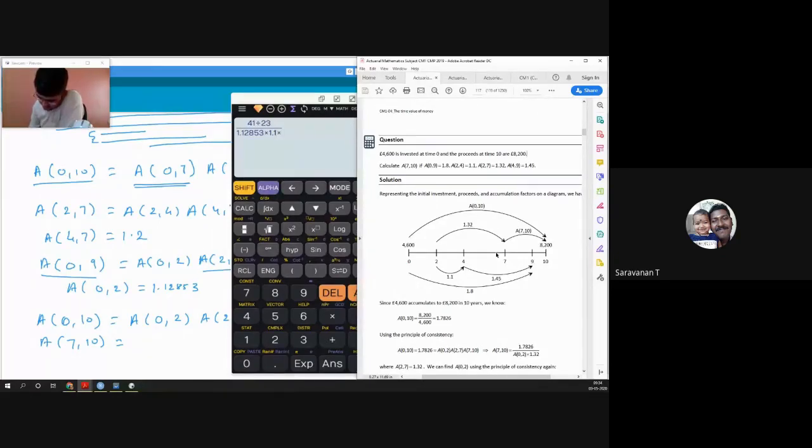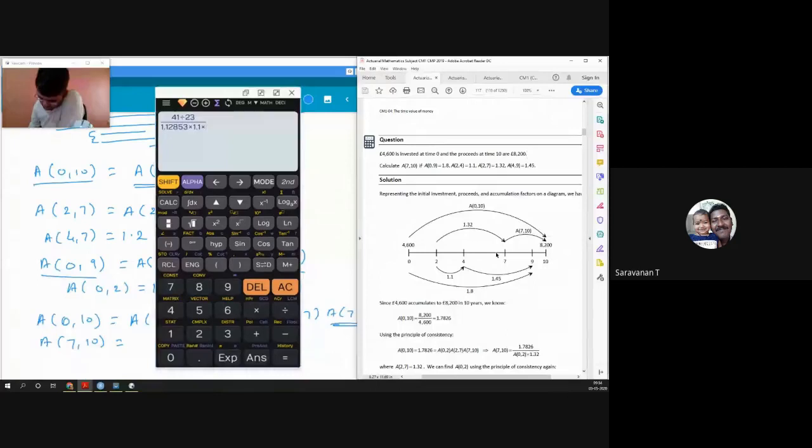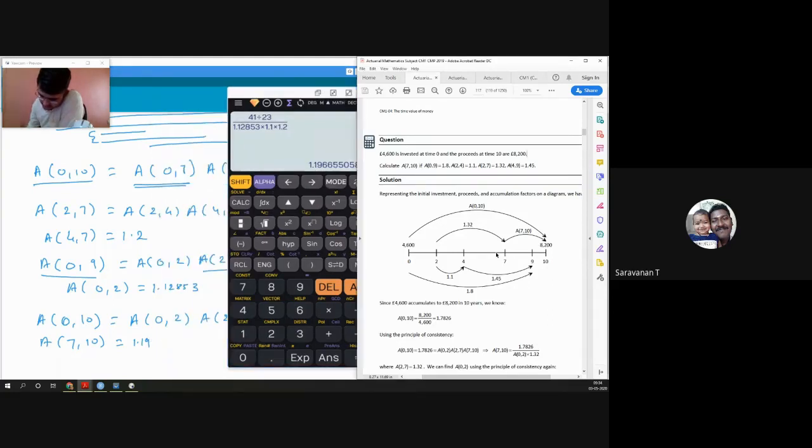Then 4 to 7 was 1.2. And that gives us 0 to 7 as 1.19665. So my final answer will be 1.197, at least 4 significant numbers.